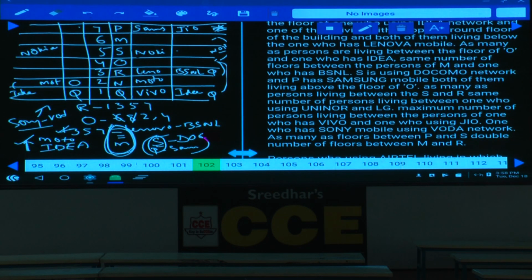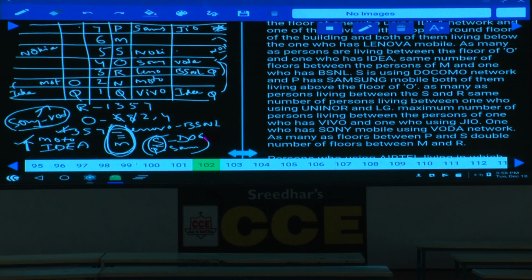Now this Vodafone, and what is the other thing left over here? Vodafone and this one, BSNL, Idea, and Sony and Vodafone must be at this place. Where can Sony be here? Can Sony be at the 4th floor or not? Sony can be at the 4th floor or at the 6th floor. If Sony is at the 4th floor, then what is the other information here?